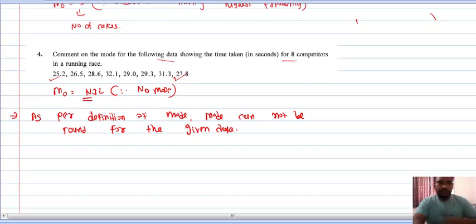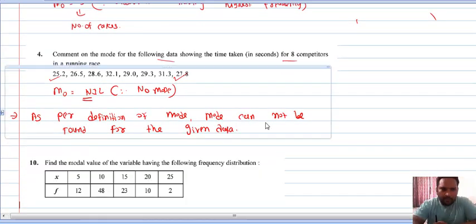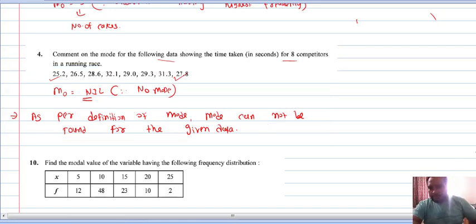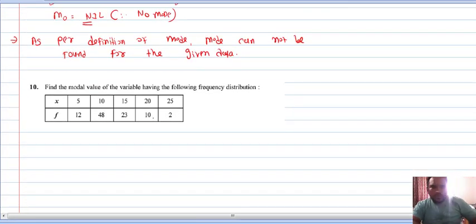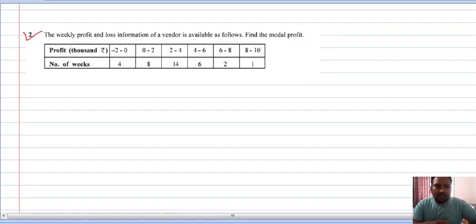Now this question you will solve. Question number 10, this question you will solve in homework, right? This time classes and frequency are given. So this is continuous data. Now, weekly profit and loss information of a vendor is available as follows. Find the modal profit. Underline modal and mark it as Mo.